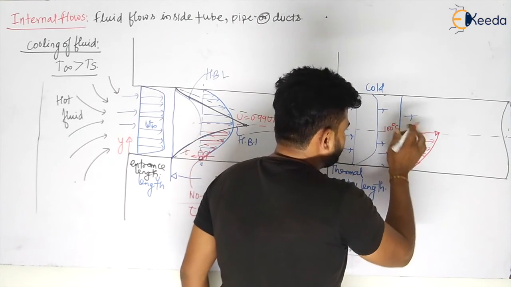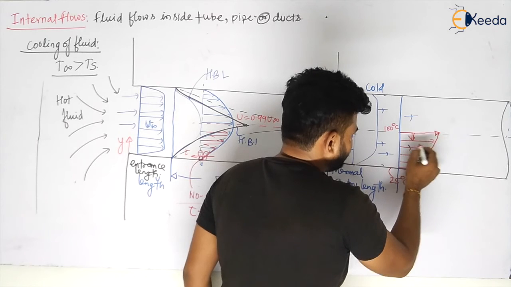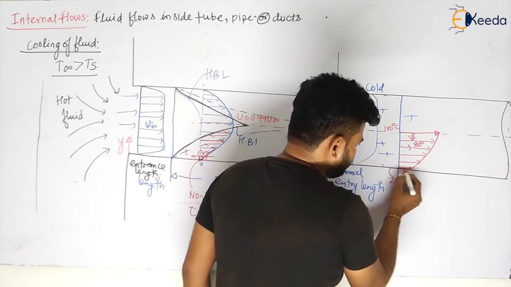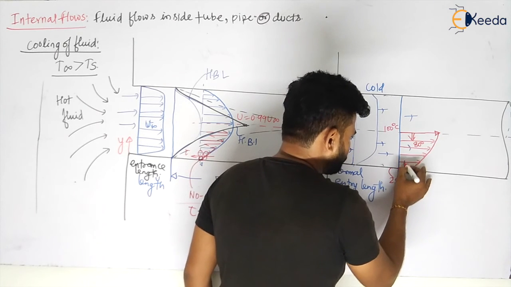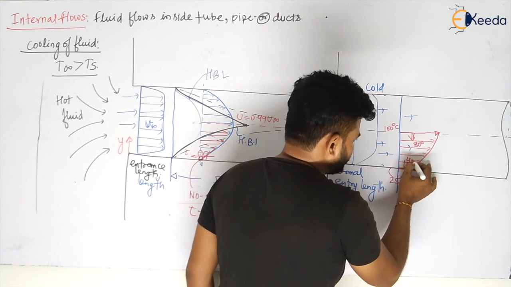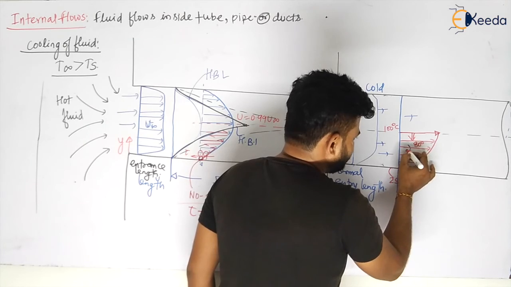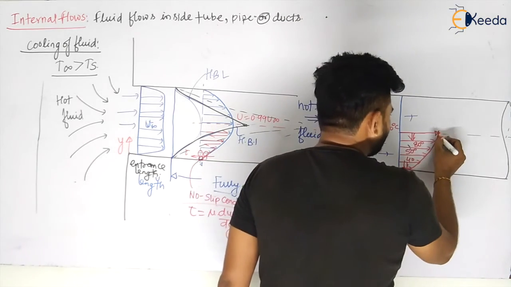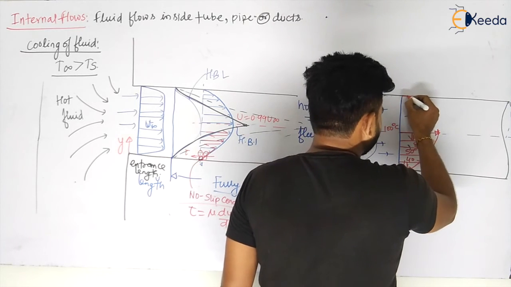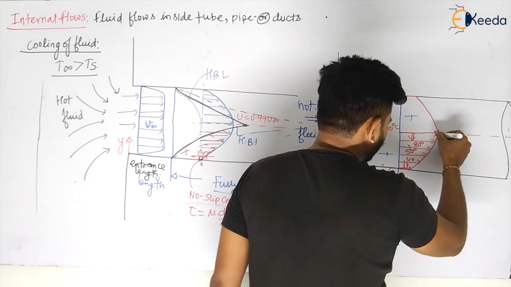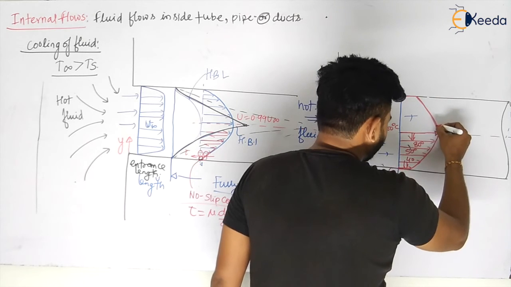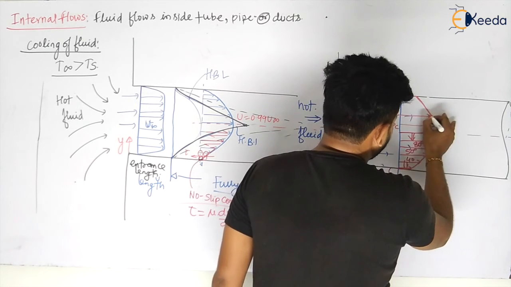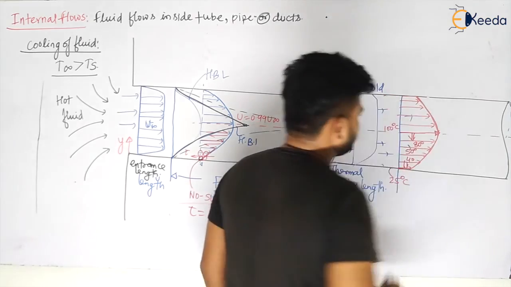The fluid will transfer heat to the adjacent layer and its temperature will decrease. Let us say 80 degrees Celsius, or from the plate at 25 degrees Celsius, the fluid will transfer heat and come to 40 degrees Celsius, then 50 degrees Celsius. Like this the temperature will decrease in this direction when you are cooling the fluid, my dear students. And similarly there will be development of the thermal boundary layer like this.